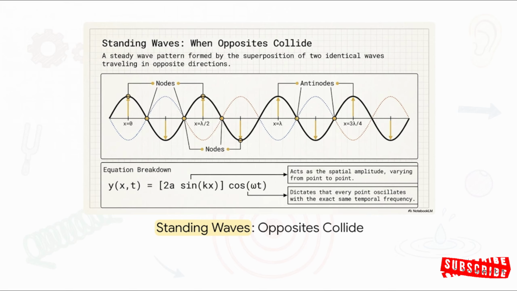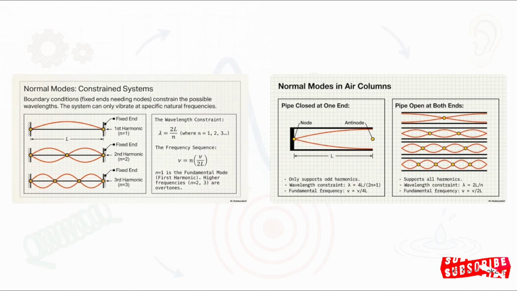Trace the graphic here. Because of superposition, you get these stationary nodes where the wave never moves at all. That's total destructive interference. And right between them, you get antinodes that are oscillating wildly up and down. It looks like a steady, vibrating pattern. These boundary conditions dictate the specific natural frequencies a system can play, which we call normal modes or harmonics.